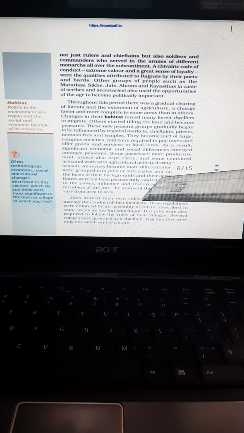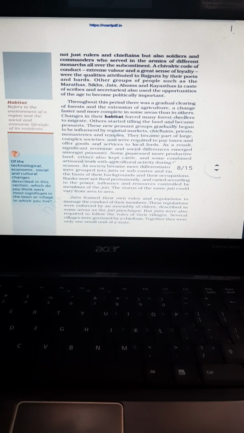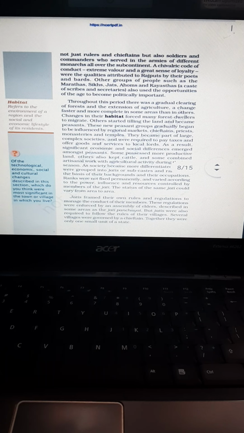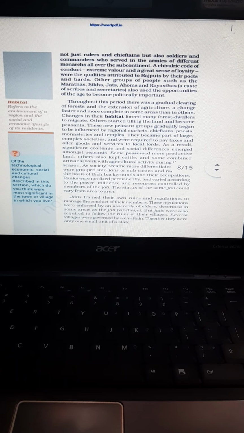Here we can also see that a social difference started occurring in terms of jatis. There was a jati panchayat, and each jati was based on subcaste, on their occupation and background.